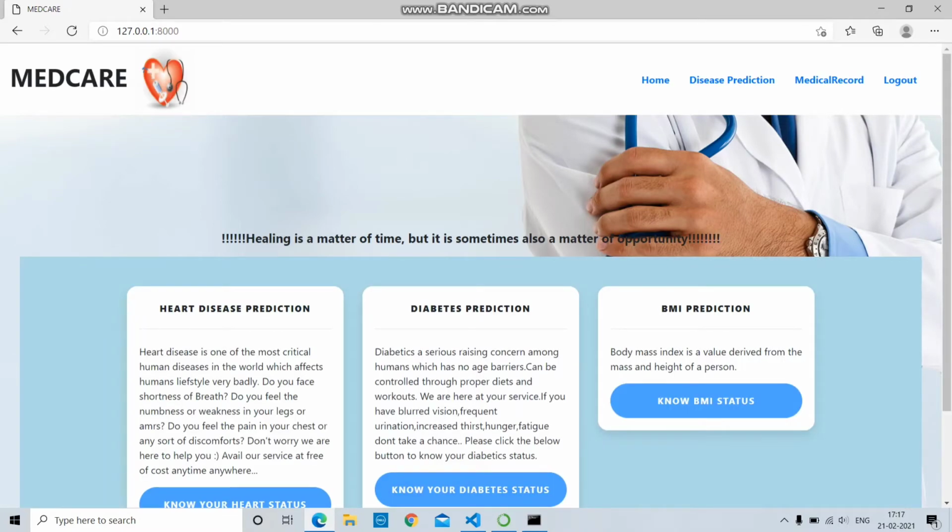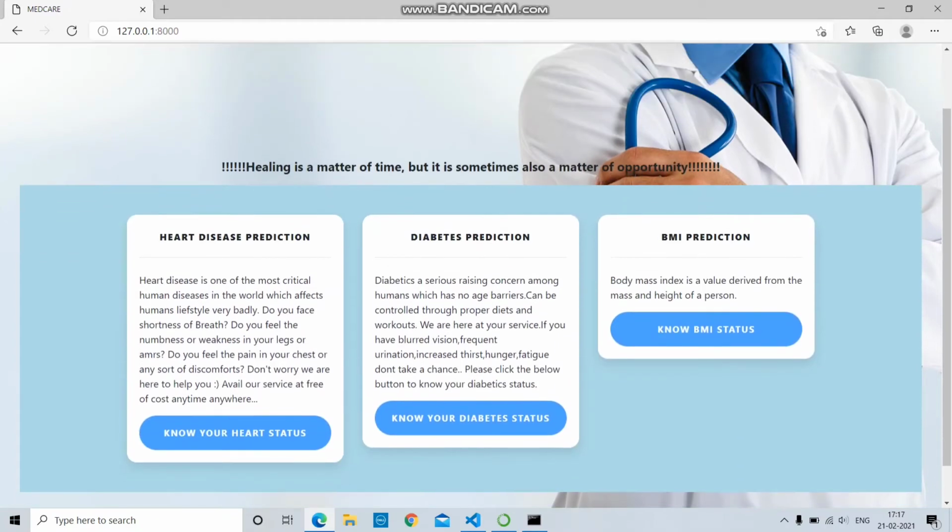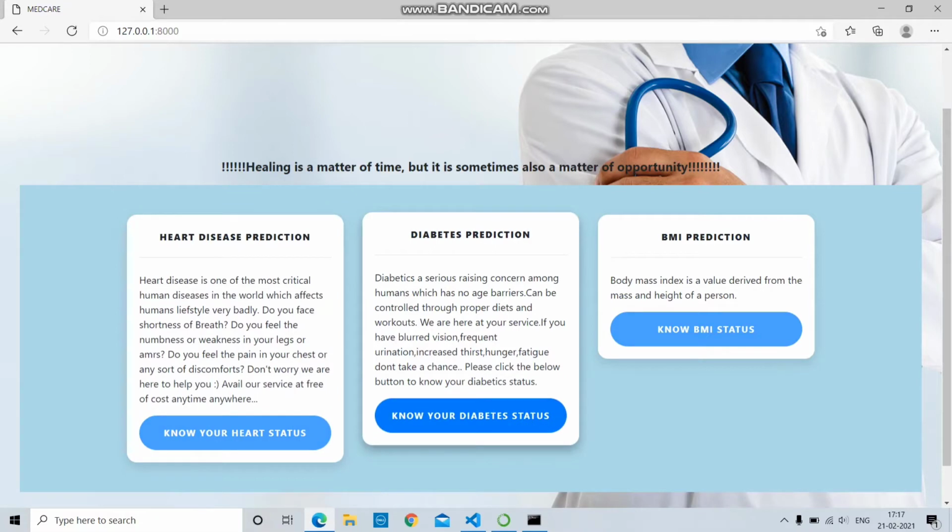Then this is the home page. Here we have 4 navigation buttons: home, disease prediction, medical record and logout. In the home page, we are mainly concentrating on heart disease prediction, diabetes prediction and BMI.